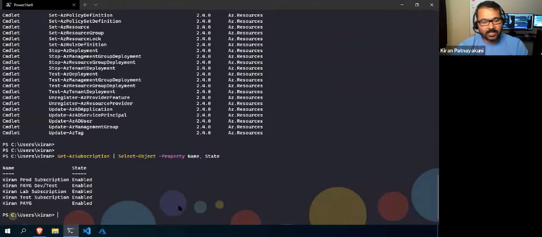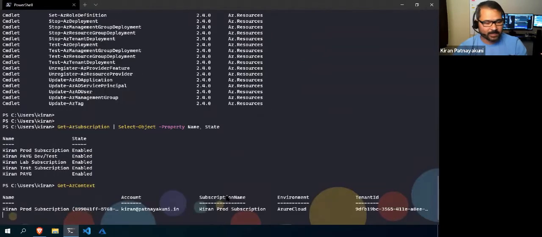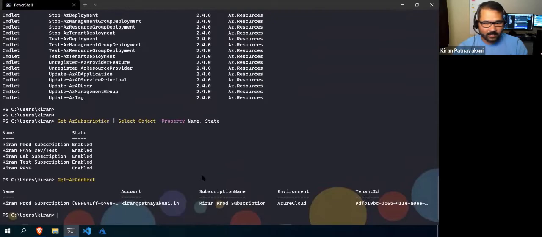So I have these 5 subscriptions, and now I want to see which subscription I'm in right now. To get that, you can use Get-AzContext, and if you run this, it will show the current logged in or currently set subscription. Right now I'm in my prod subscription, and I don't want to do anything here. I want to move to my test subscription for this demo.